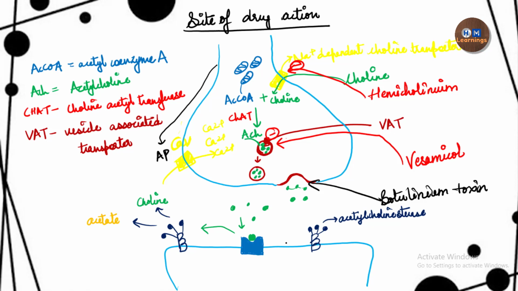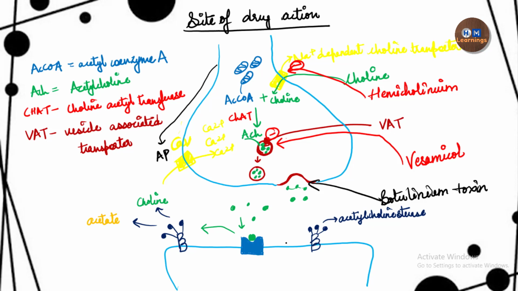Why? Because acetylcholine is a neurotransmitter which is released at every neuromuscular junction, and acetylcholine causes muscular contraction. So when botulinum toxin is given, it will inhibit the release of acetylcholine, so there will be no contraction of the muscle. Hence it is used in controlling muscle cramps.